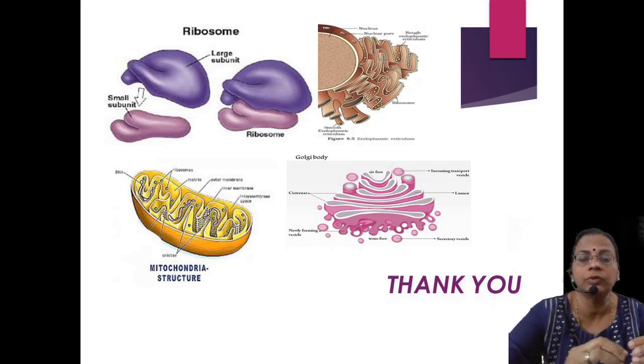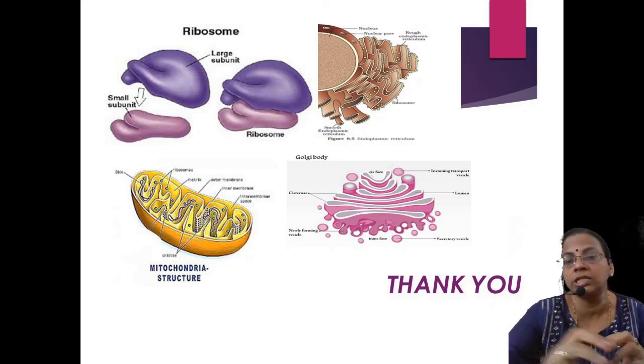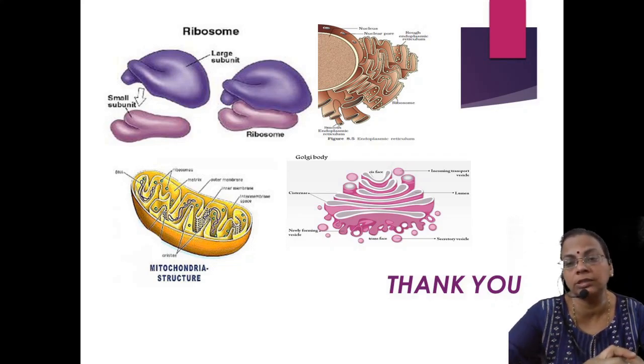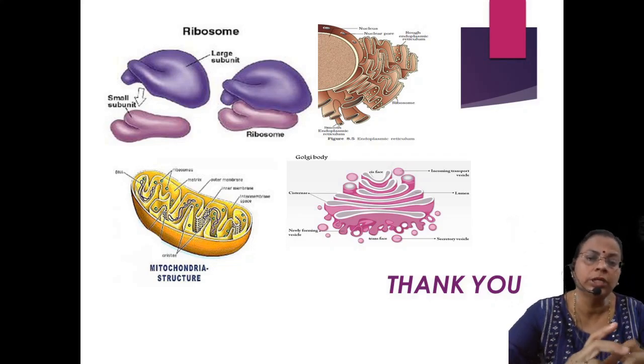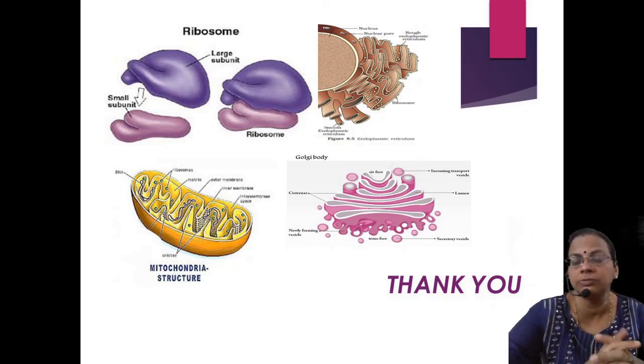There the food and other components will be mixed together, packed, and sent to the vacuoles, and the vacuoles will transport them through the endoplasmic reticulum from one region to another, or sometimes from one cell to another cell, in the form of vacuoles or through the endoplasmic reticulum. So all these are the summary of the different types of organelles.